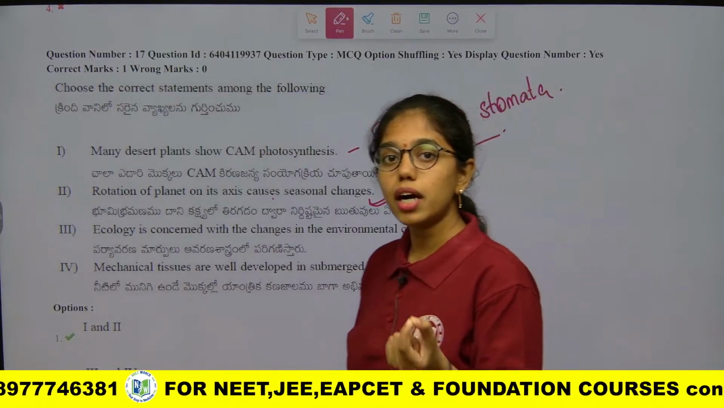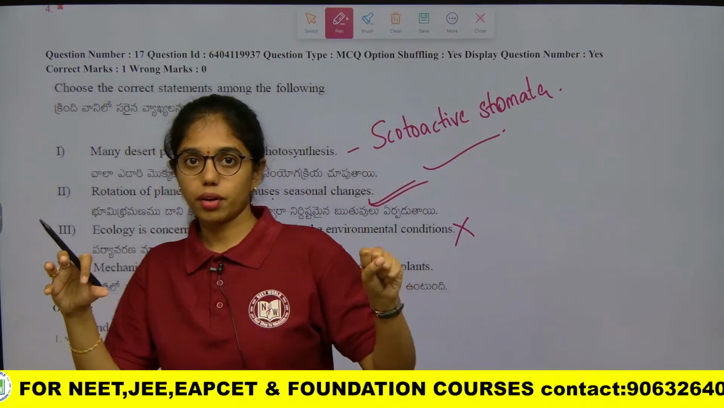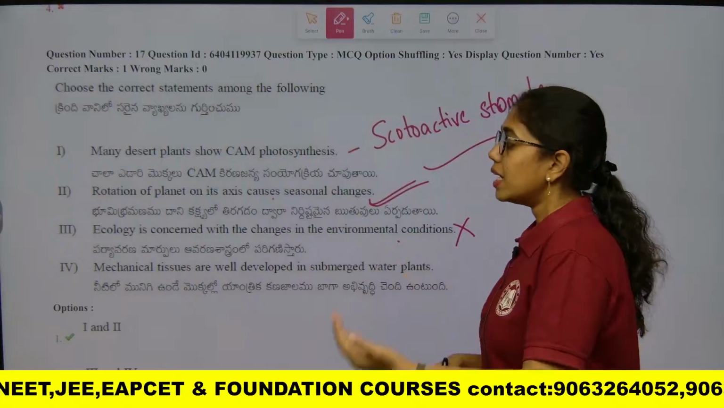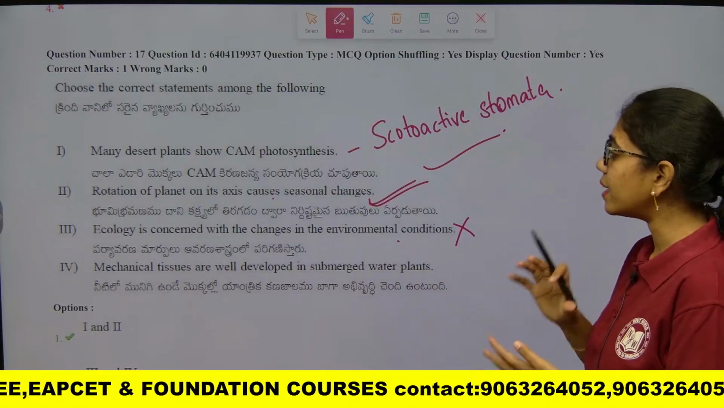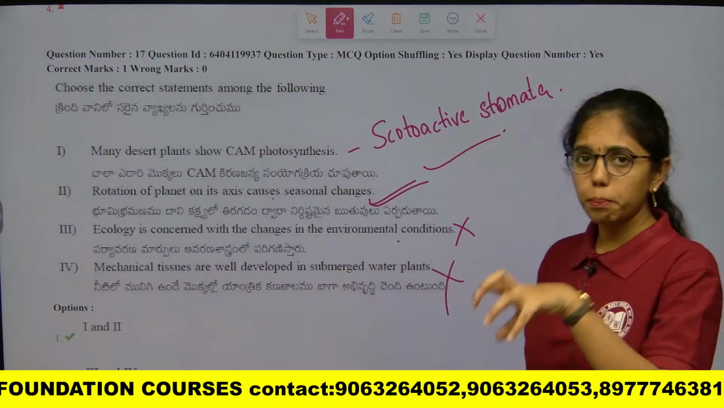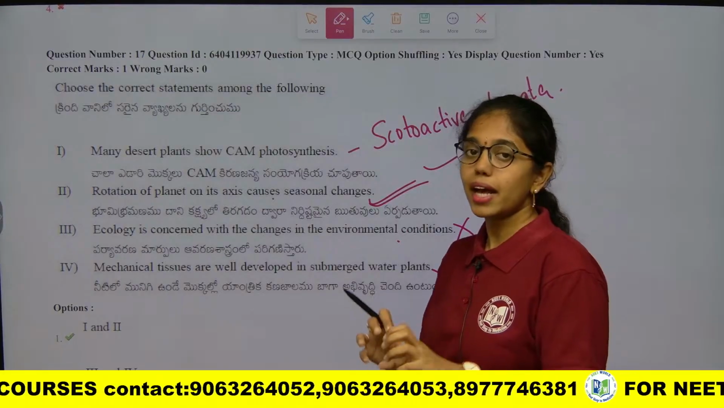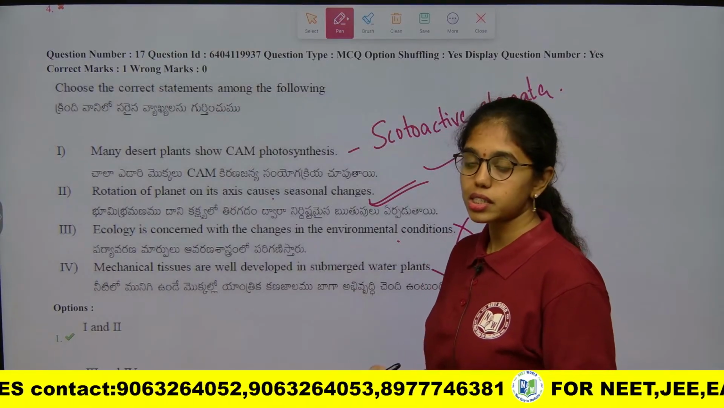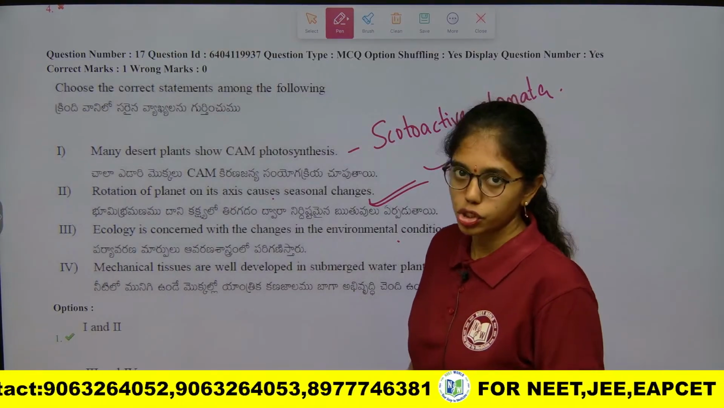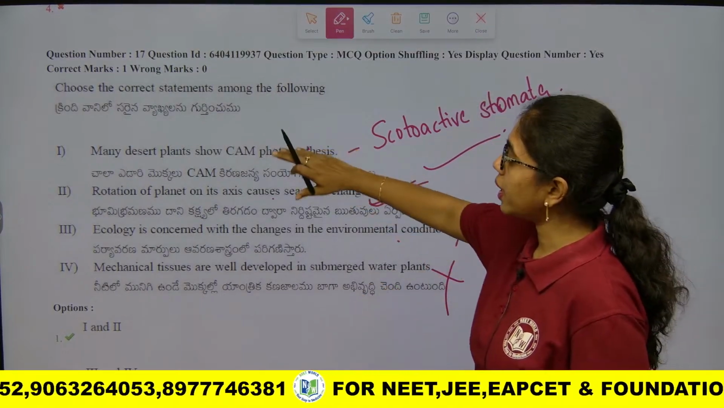Ecology is concerned with interaction between organisms and the environment. Okay, so this is a wrong statement. Next, mechanical tissues are developed in submerged water plants. Wrong, because submerged water plants will not have strong mechanical tissues. They are in close proximity with water itself. They do not have a high conducting system also. So this is wrong. The correct statements are 1 and 2.